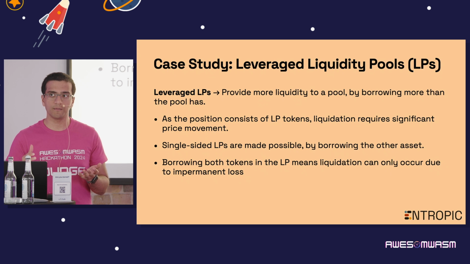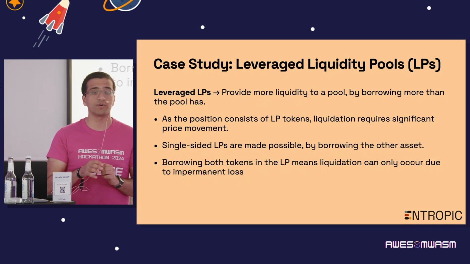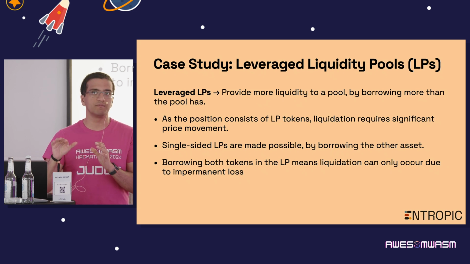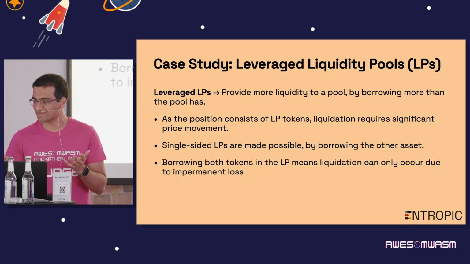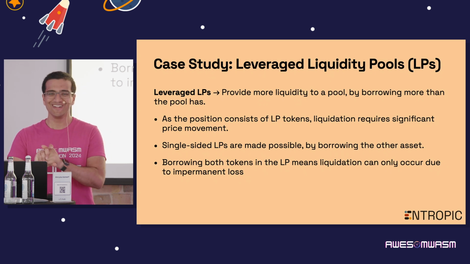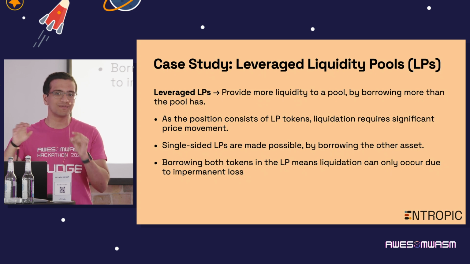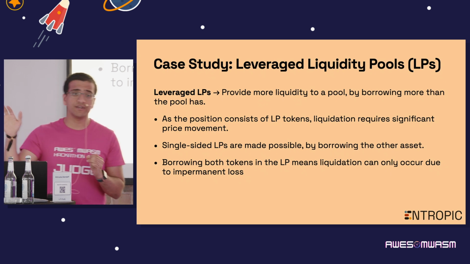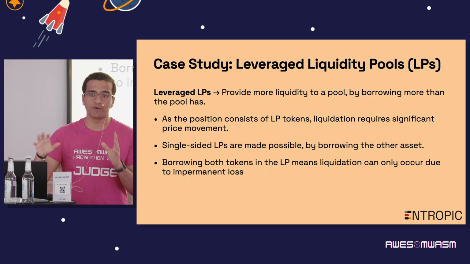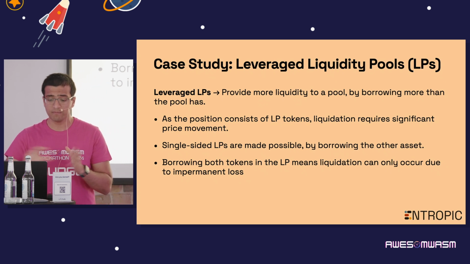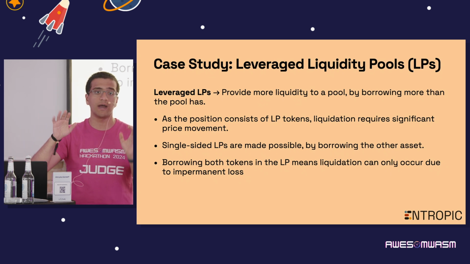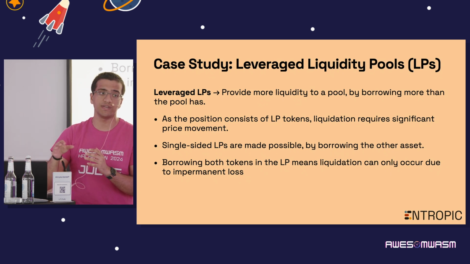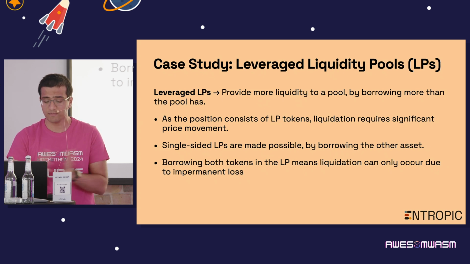Then if they only have one of the assets, let's say they only have USDC and they don't have Atom, but they still want to take advantage of what they think is volatility on that pair and various revenue generation strategies from that pair, they can provide just their USDC and they can borrow the Atom portion and provide that as a single-sided liquidity providing strategy.